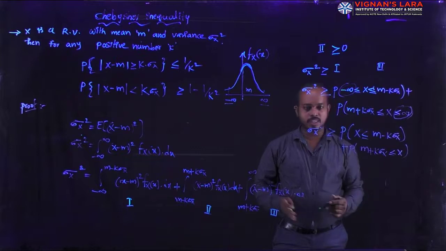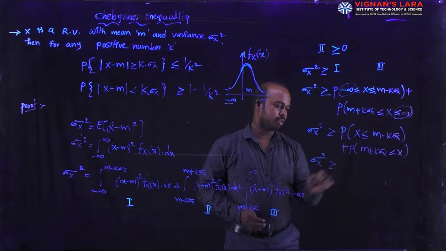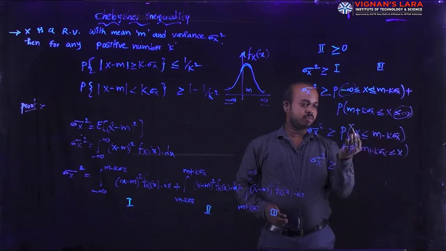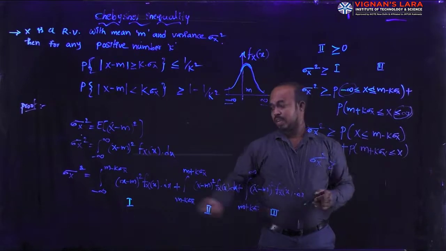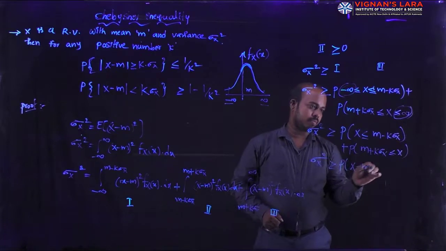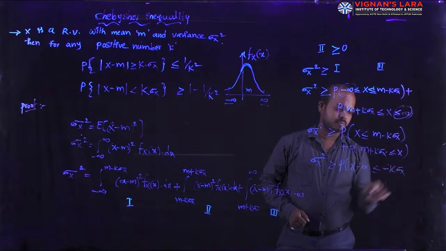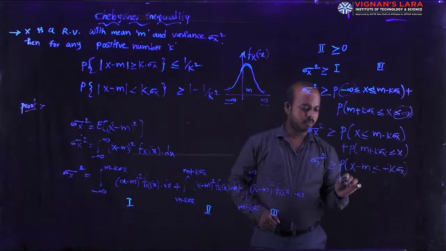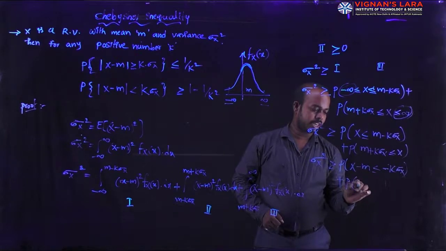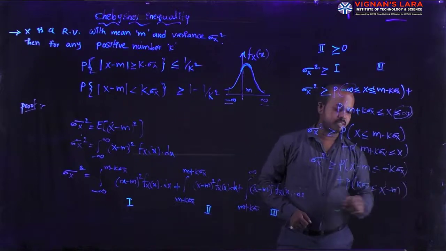You can write this function as sigma x square greater than or equal to. Here, you can move this m term to the x side. Why? Because we need the term x minus m. That's why you write the probability of x minus m less than or equal to minus k into sigma x plus the probability of k into sigma x less than or equal to x minus m.